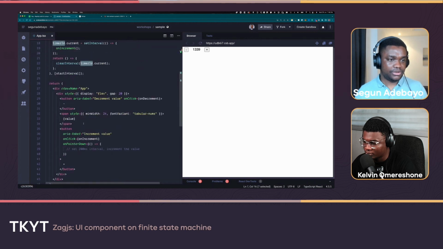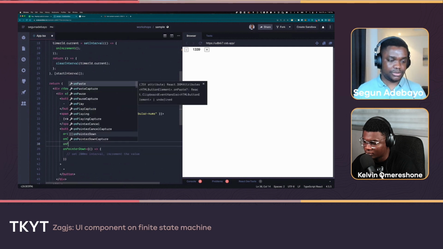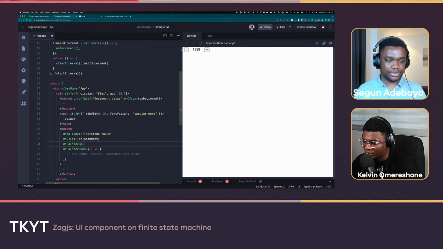Then in here I have to figure out what I need to do. Two things I can do here are on pointer down and on pointer up, effectively.